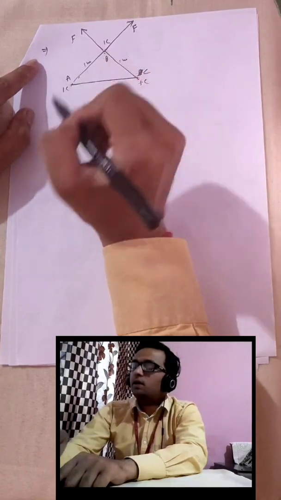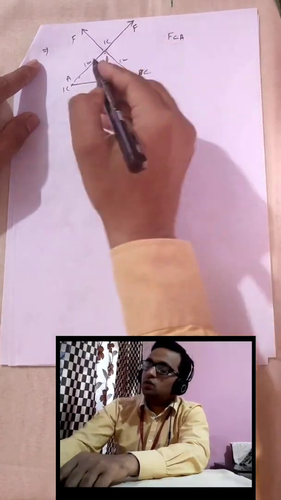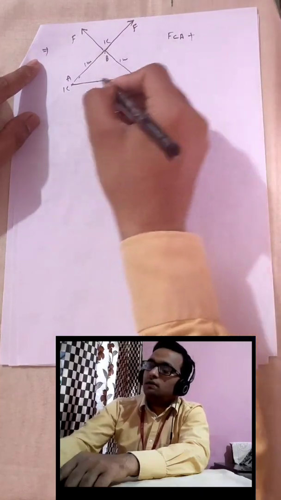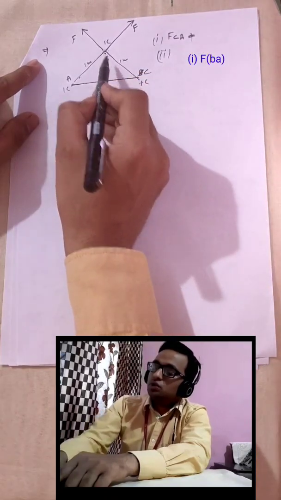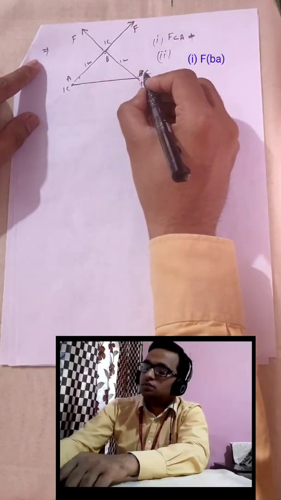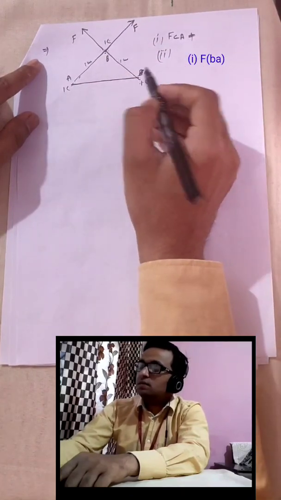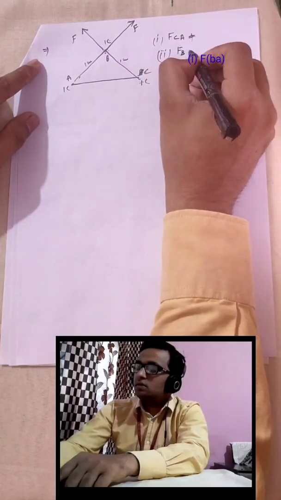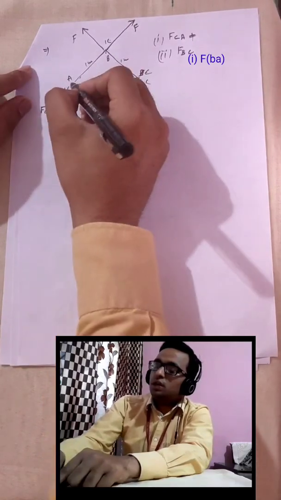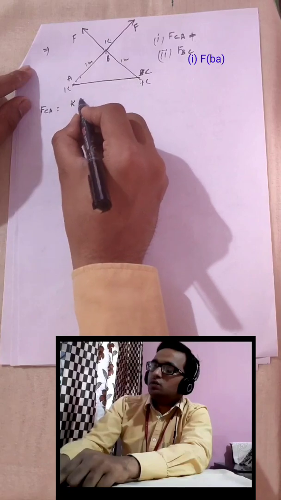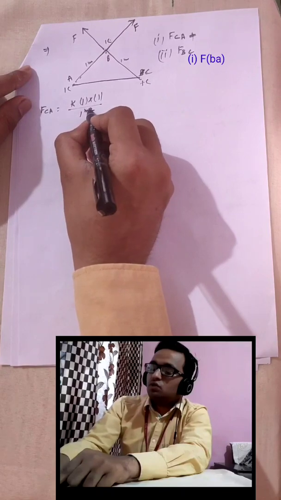Now we will calculate it one by one. First we will calculate the force on C due to A, plus then we will calculate, this is our first part. The second part is what? We will calculate the force on B due to C, this is B, not C. So the first part is FCA, the force on C due to A, that is K Q1 Q2, that is 1 into 1 upon R square, 1 meter square.